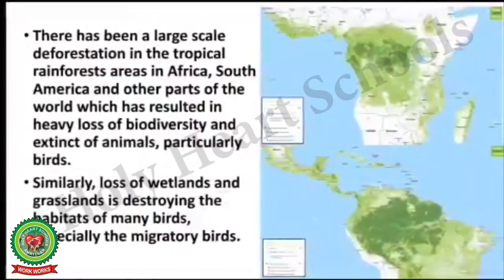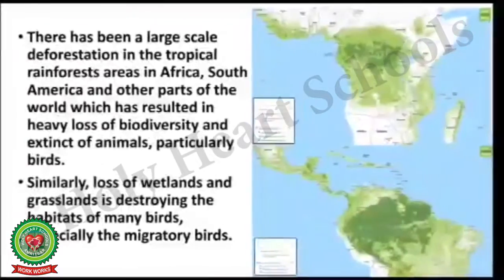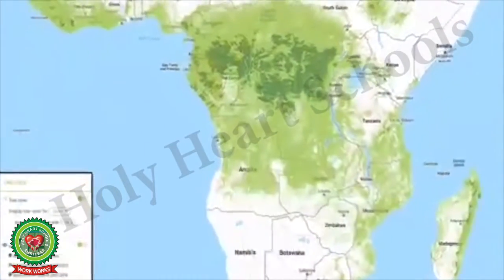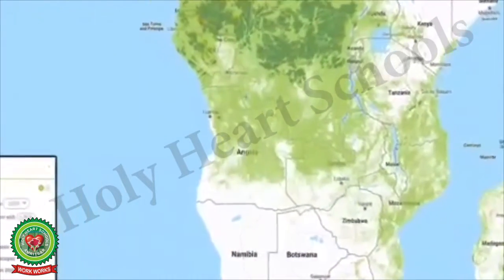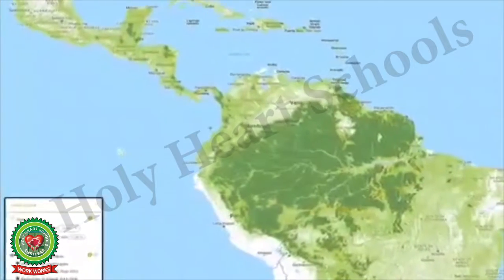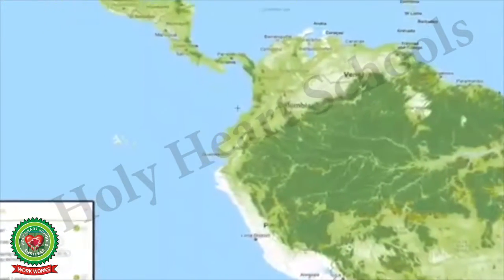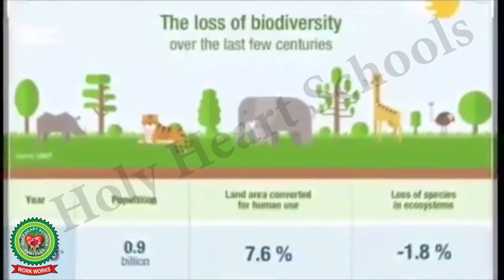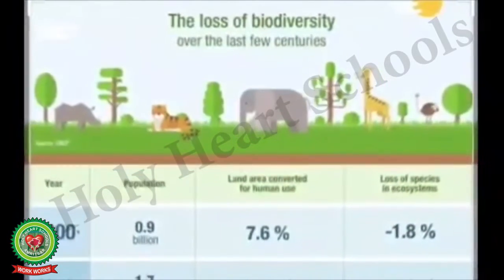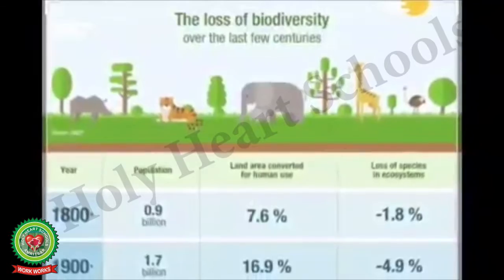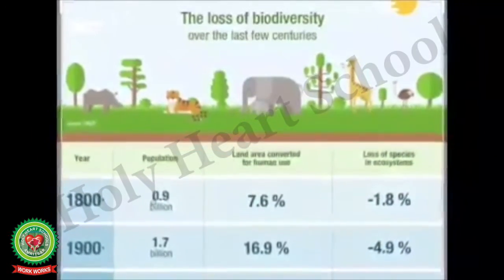There has been large scale deforestation in the tropical rainforest areas in Africa, South America, and other parts of the world, which has resulted in heavy loss of biodiversity and extinction of animals, particularly birds.